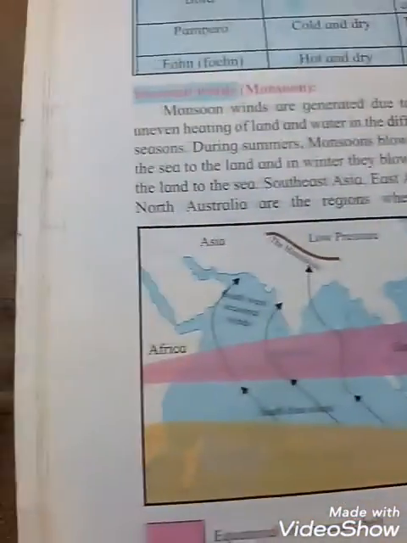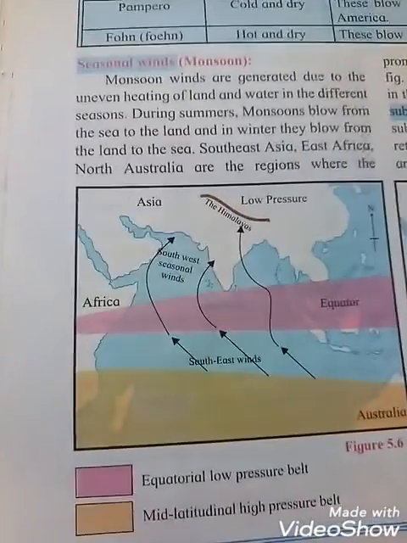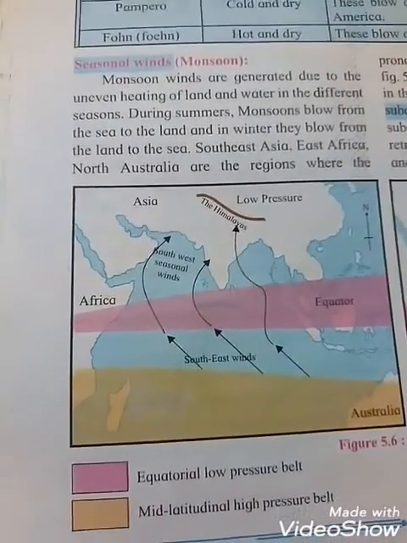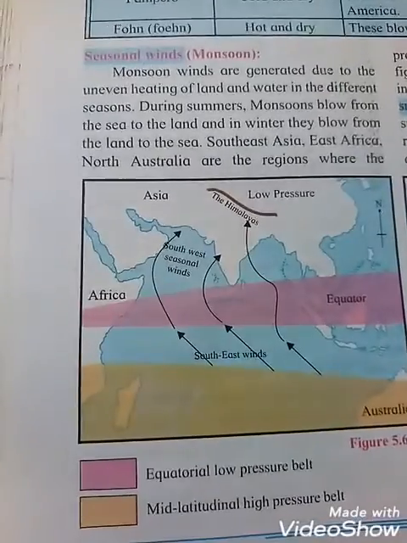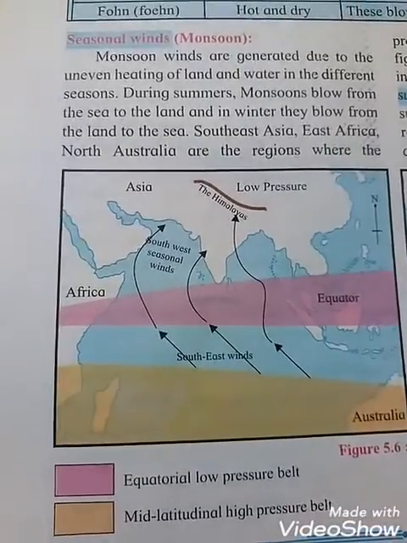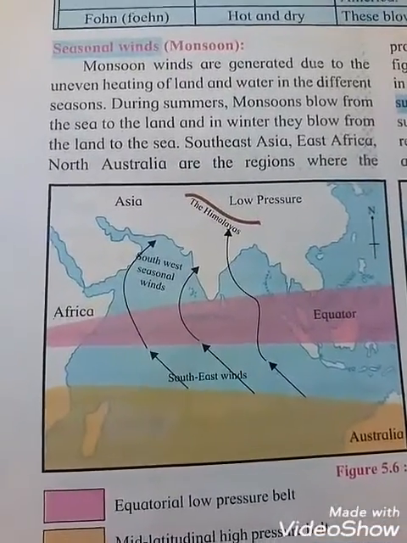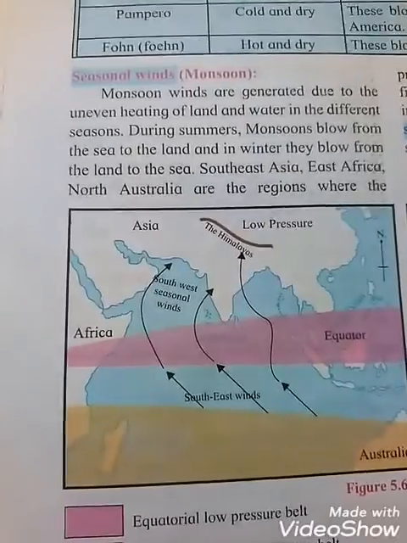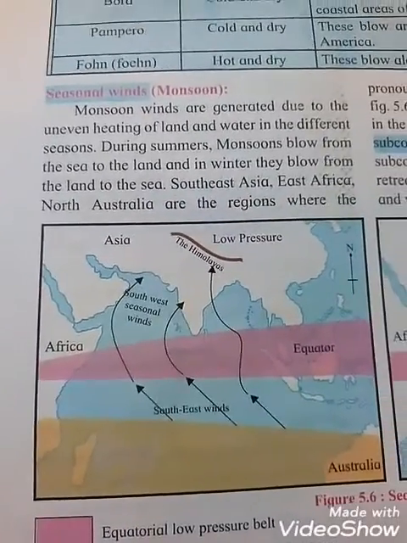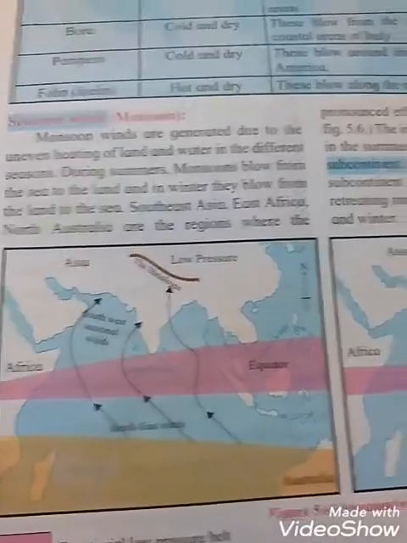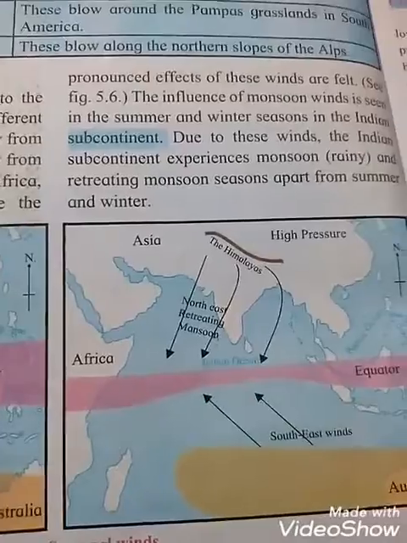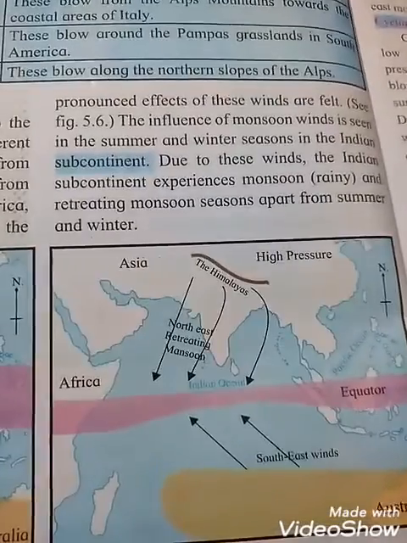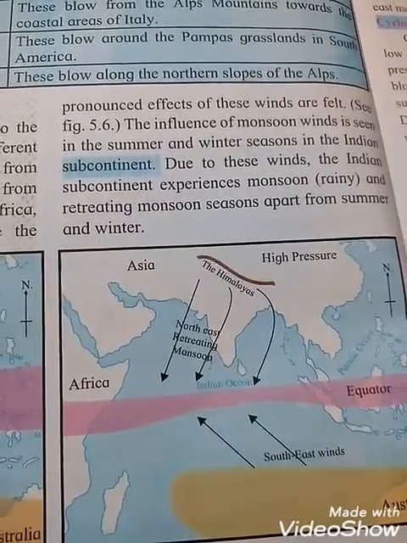And see that the pink color means the equator low pressure belt, and the yellow color means the mid-latitudinal high pressure belt. Okay students, see how the winds are blowing. During summer, monsoon winds blow from the sea to the land, and in winter they blow from the land to the sea. Due to these winds the Indian subcontinent experiences monsoon, that is, the rainy season.